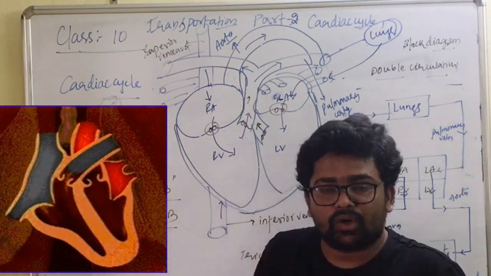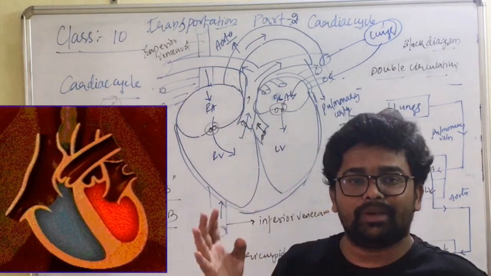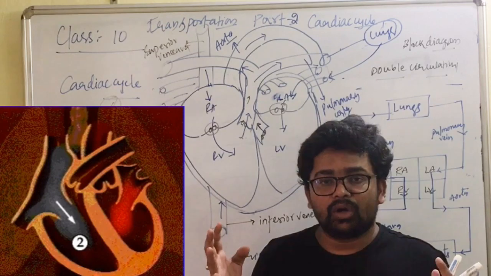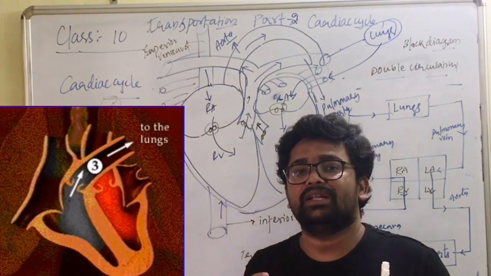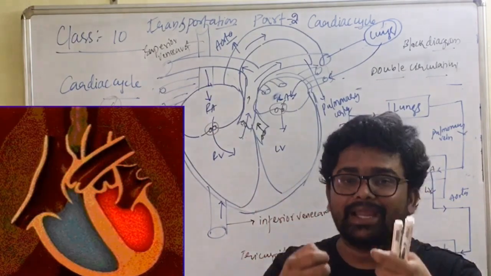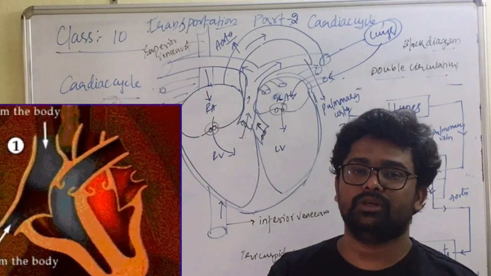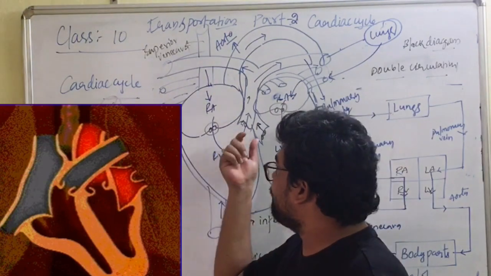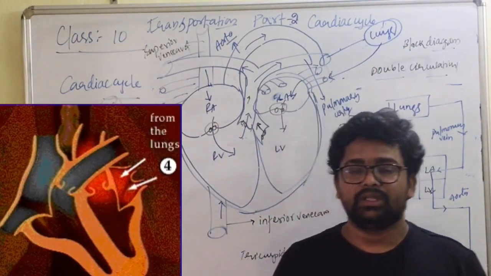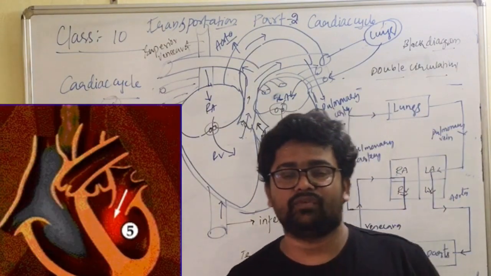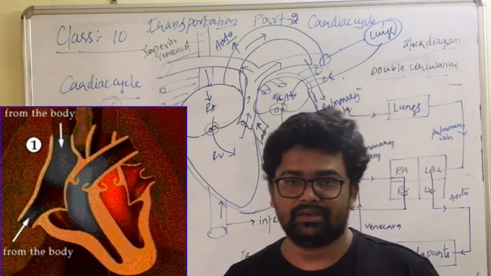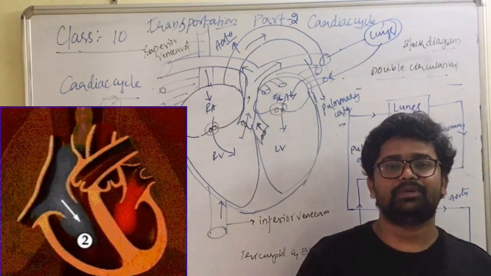Now, due to ventricular contraction, blood has reached our blood vessels, that is the pulmonary artery and aorta. Now what happens? The pressure in the ventricles reduces. When the pressure in the ventricles reduces, blood tries to come back into the ventricles. The valves present in the blood vessels close and produce a dull sound called dub. These sequential events of contraction and relaxation phases of the heart are called the cardiac cycle. Hope the concept is very clear.